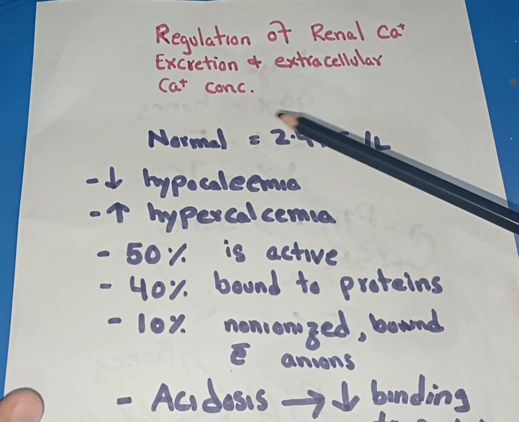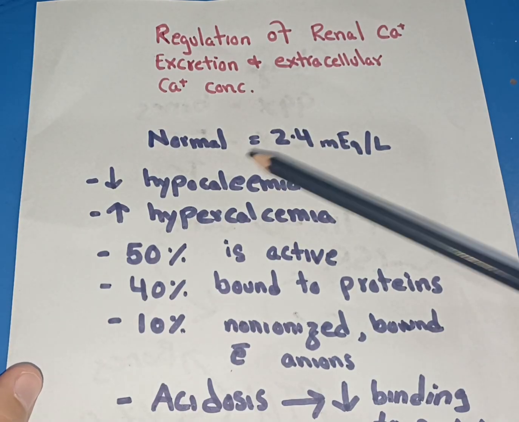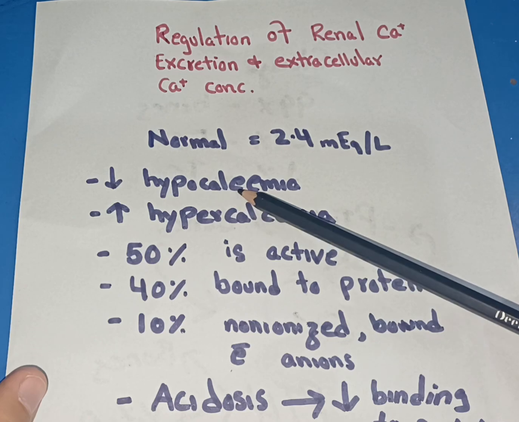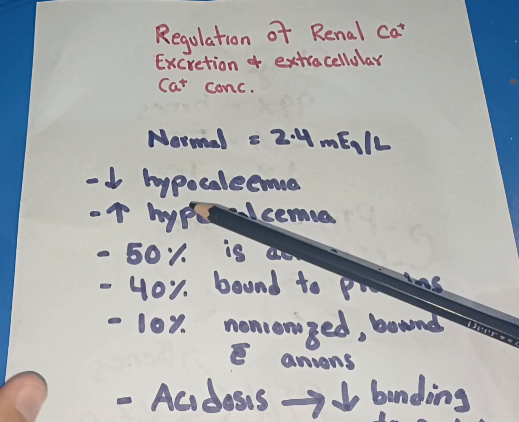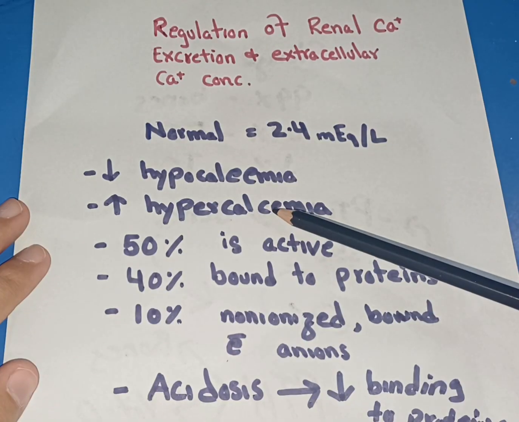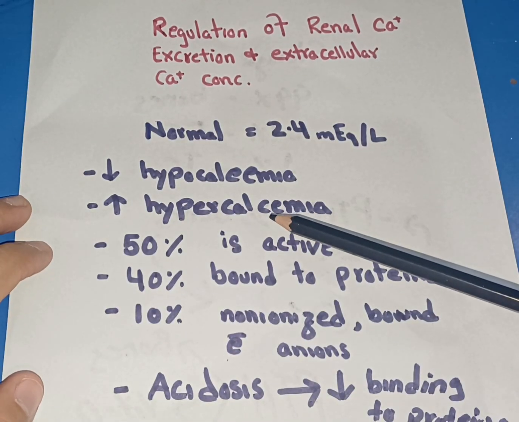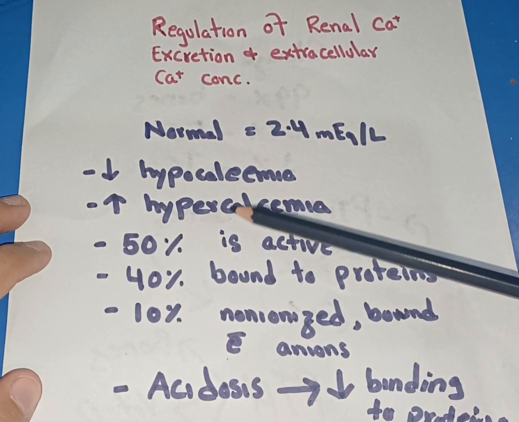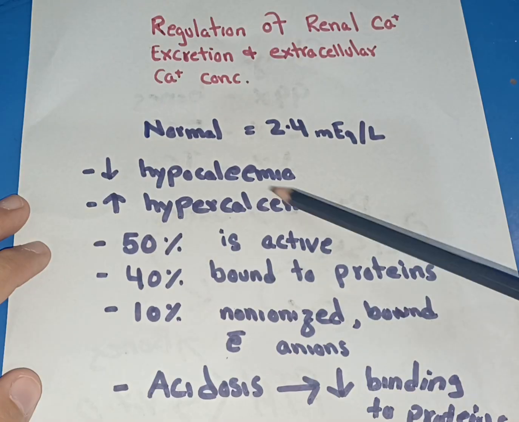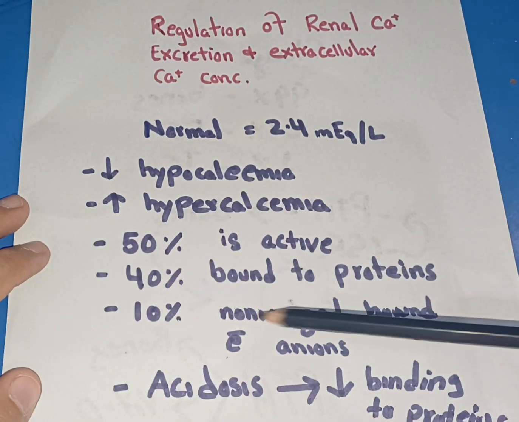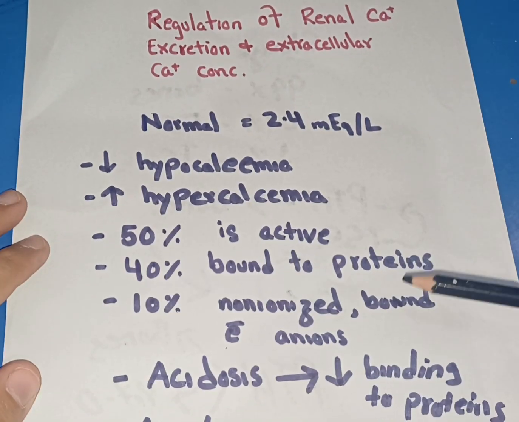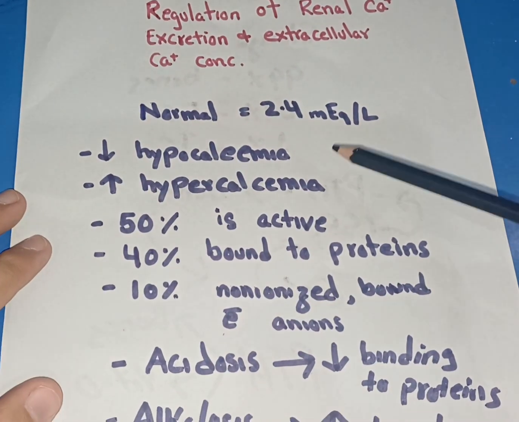Now, a normal calcium level is around 2.4 milliequivalent, and a decrease in calcium level is known as hypocalcemia, and it can lead to hypocalcemic tetany. An increase in calcium concentration is hypercalcemia, and hypercalcemia can lead to cardiac arrhythmias. Normally, only 50% of calcium in the blood is active. The remaining is bound. 40% is bound to proteins, and 10% is bound to non-ionized anions, like phosphates, etc.